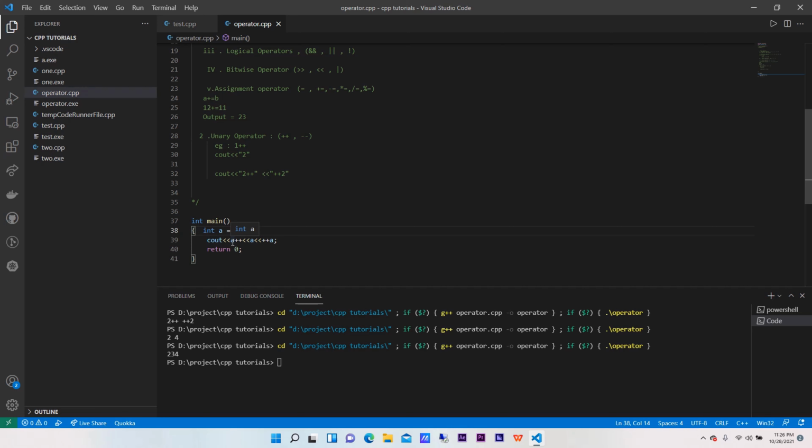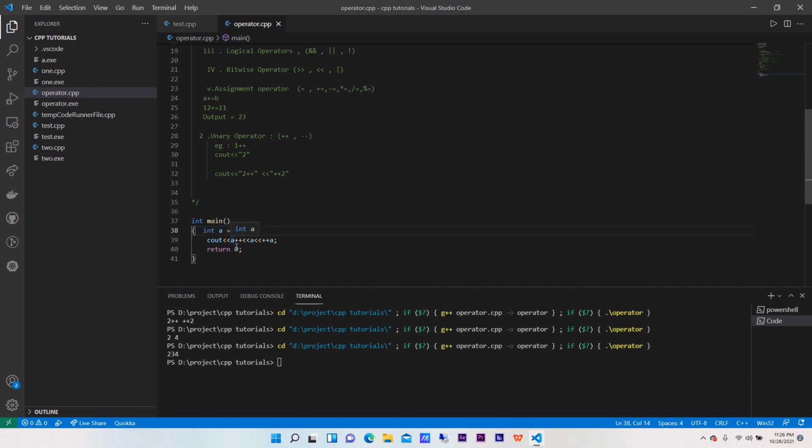Before incrementing, we are printing the value. So the value of a right now is 2, so we have printed 2. After that, the value of a got incremented by 1 because it is postfix, right?